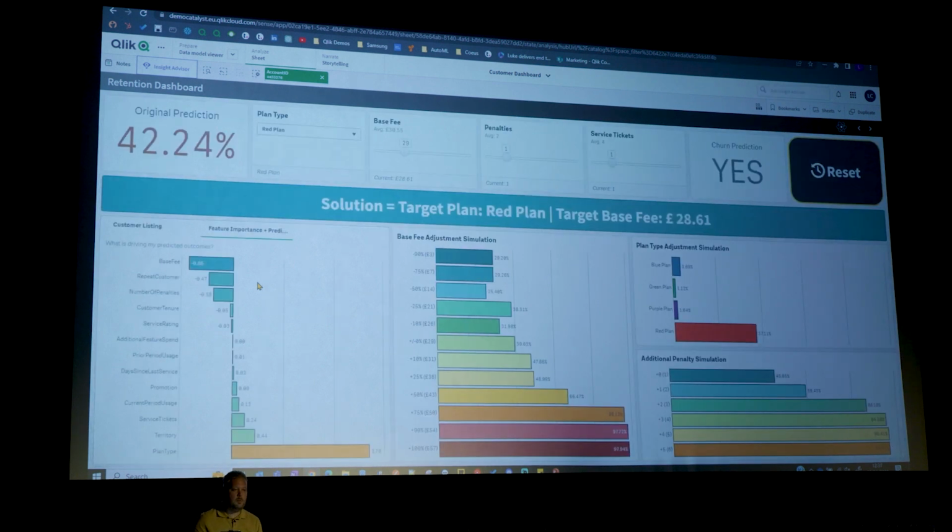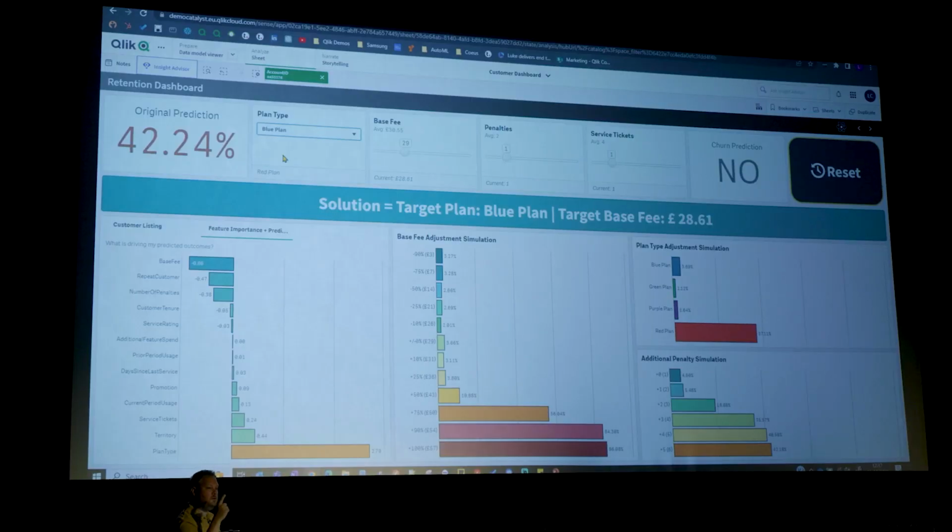So what can I do to remedy that? Well, it seems obvious to me. Let's switch this customer from the red plan and put them on the blue plan, the next plan up. That was very quick. That prediction has now gone back through the model, through the API, and it's now telling me that this customer won't churn. They're on the blue plan, they won't churn.